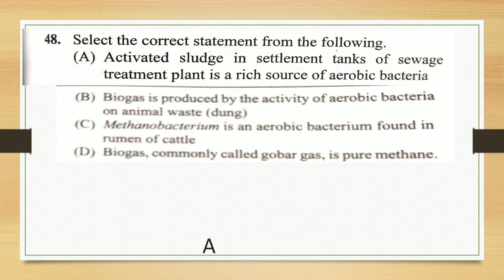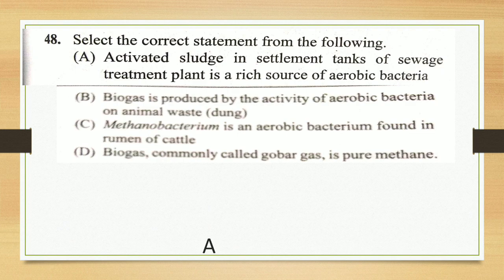See, in activated sludge, the bacteria which has been used here is aerobic bacteria. You can give examples like Pseudomonas, Mycobacterium, all those are aerobic bacteria.